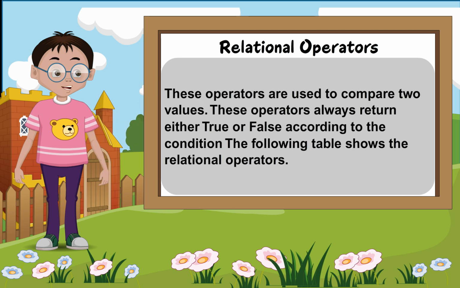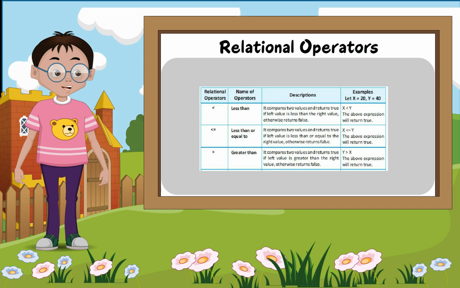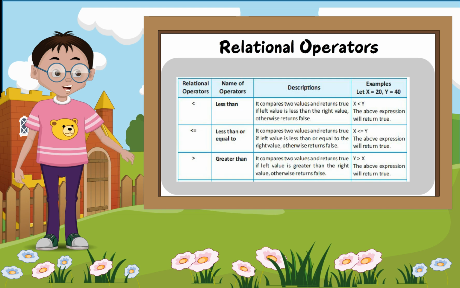Relational operators. These operators are used to compare two values. These operators always return either true or false according to the condition. The following table shows the relational operators: relational operator, name of operator, description, examples. Let x equal 20, y equal 40. Less than. It compares two values and returns true if the left value is less than the right value, otherwise returns false. x less than y. The above expression will return true.